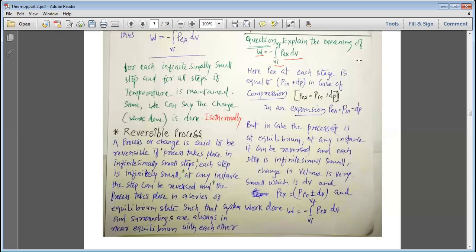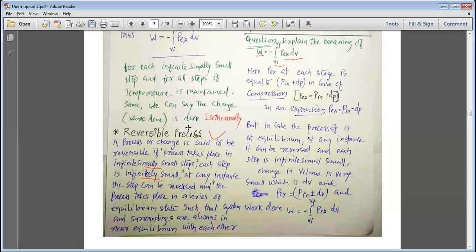Now, when we do the reversible change, my dear students, there are four conditions that have to be maintained. For a reversible process, the process taking place must be infinitesimally small. At each step, the steps are very small.